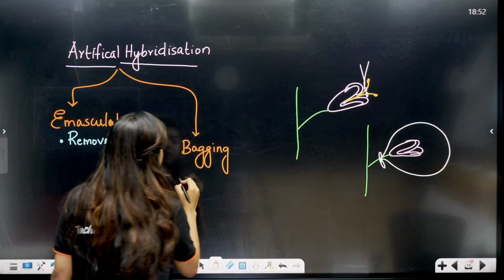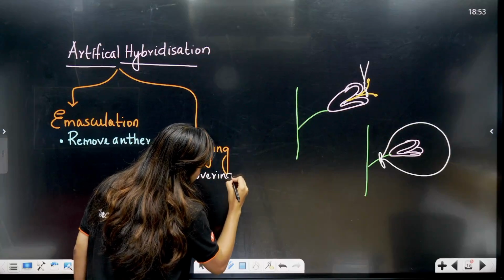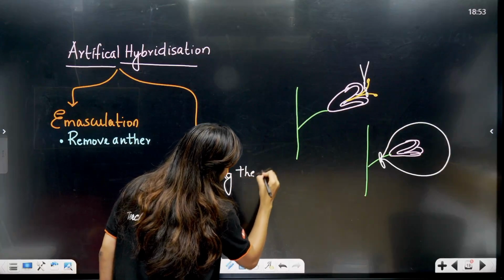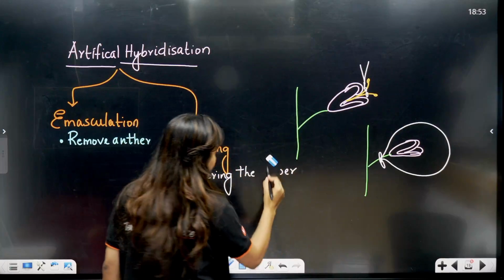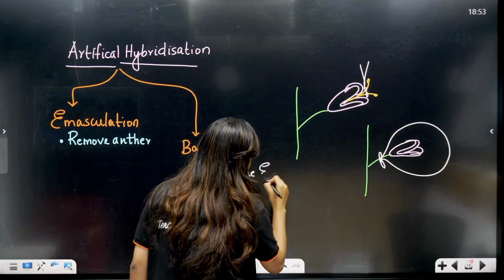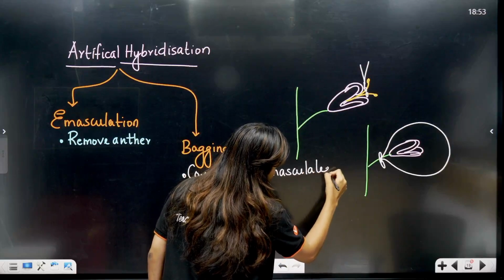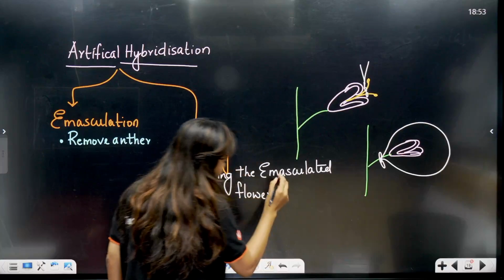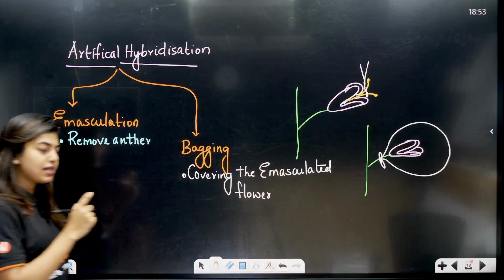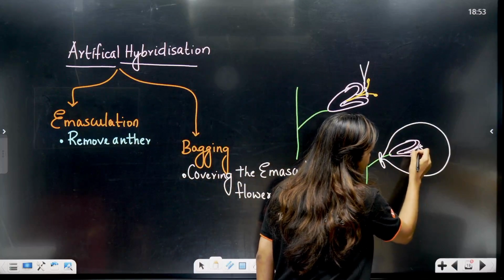So bagging is the process of covering the flower, covering the emasculated flower. Just covering the flower, what is the use? Now after covering this, there is still the stigma, right? So let's say our stigma is here.